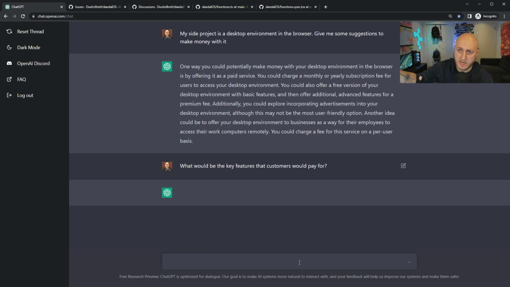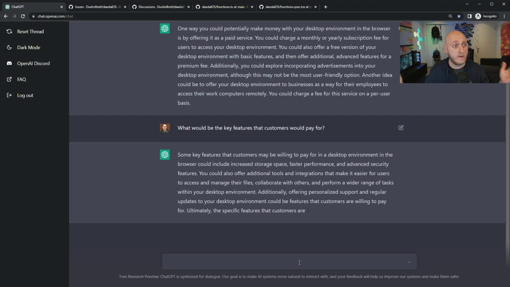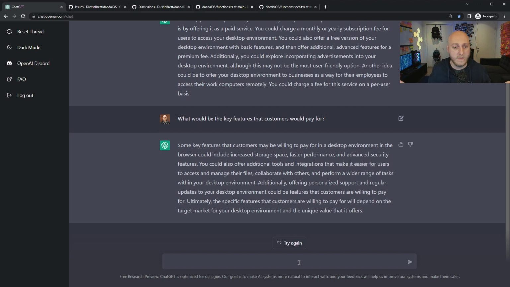Again, we're just bouncing off ideas. It's again related to code, related to my side project. Hey, let's see how to make money from it. But just a second ago, we were talking about feature requests. Before that, we were dealing with the issues in the issue board. We were talking about refactoring the code. I mean, you could just come at it from any angle. Anything that you want to talk about a thing with, you could do with ChatGPT. So I've gone back to code to kind of show like, hey, I'm a coder. Here's how I could use it for code. But it could be used for a lot.